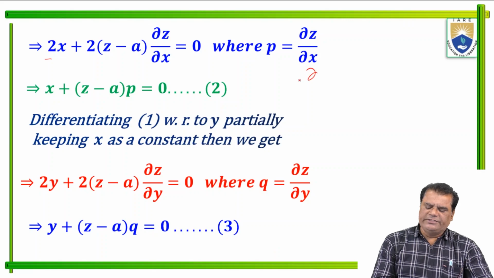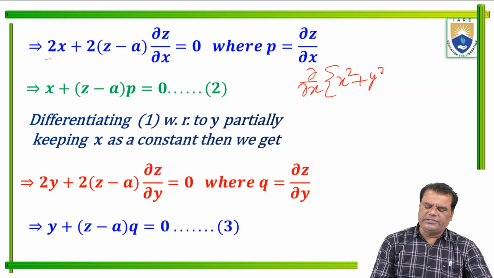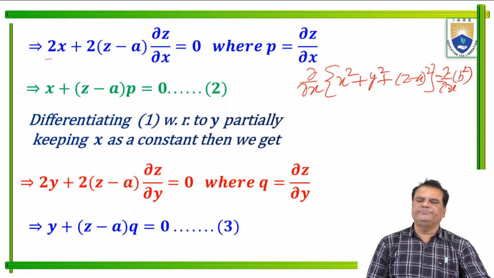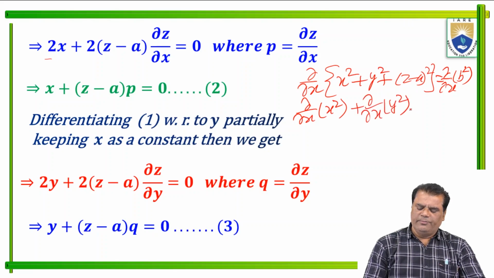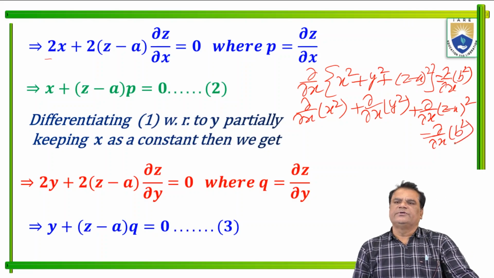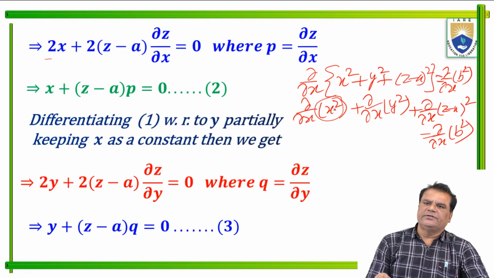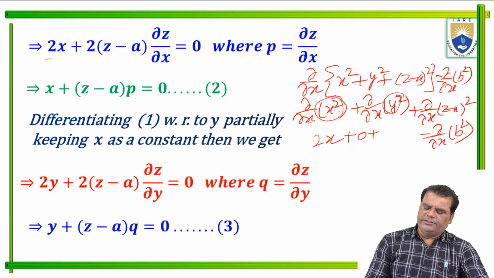We differentiate with respect to x: the partial derivative of x squared plus y squared plus (z minus a) whole squared equals the partial derivative of b squared. So the derivative of x squared with respect to x is 2x, plus the derivative of y squared with respect to x, keeping y as a constant, which is 0, plus the derivative of (z minus a) squared, which is 2 times (z minus a), and the derivative of b squared is 0. So here 2x plus 2(z minus a) equals 0.